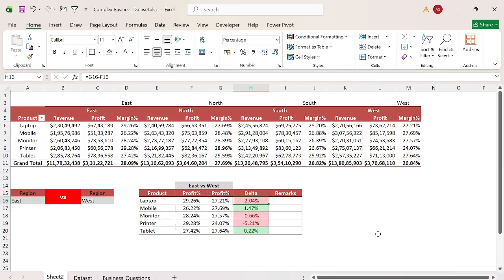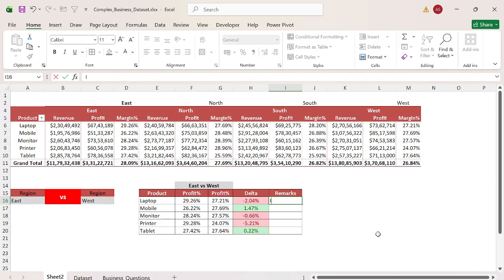Here I can write the laptop in the east region. In the east region the profit margin is 29.26%, and in the west region it is 27.21%, which means it is lesser. It's a less profit that we are keeping in the west region for the laptop, by minus 2.04%, which is a good number. This is something which is impacting, and here we can have a growth chance.